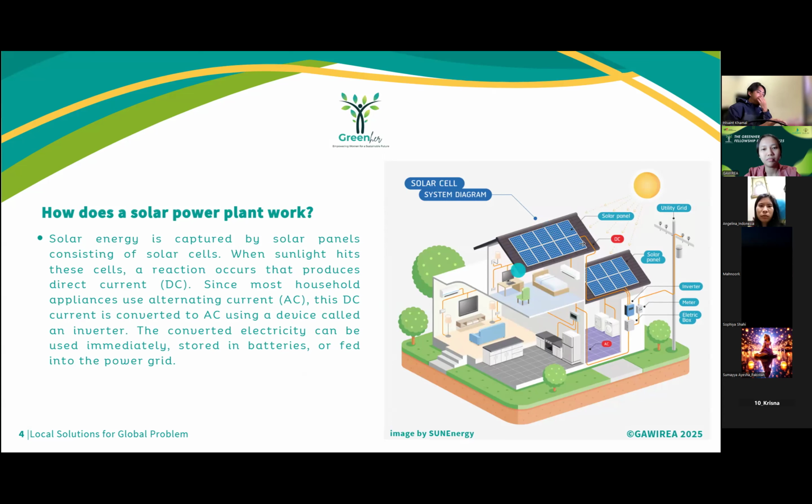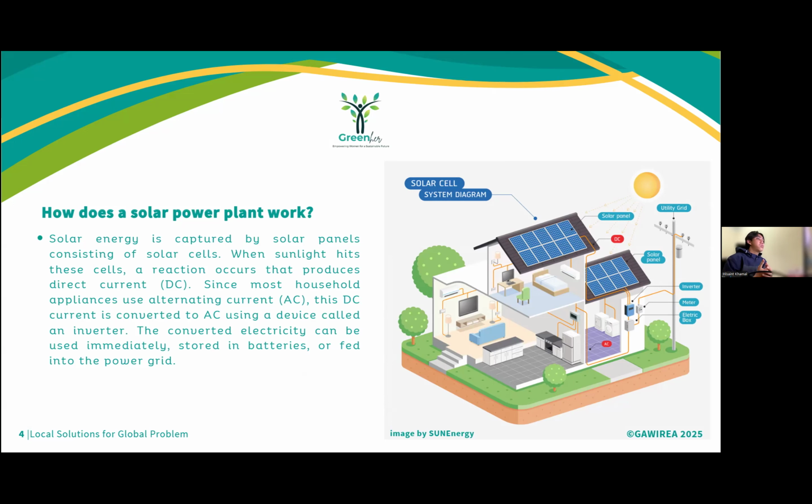And for the solar panels, since most household appliances use alternating current, this DC current is converted to AC using a device called an inverter. The converted electricity can be used immediately, stored in batteries, or fed into the power grid. Using solar power not only provides electricity, but also contributes to sustainable development and energy independence for communities.